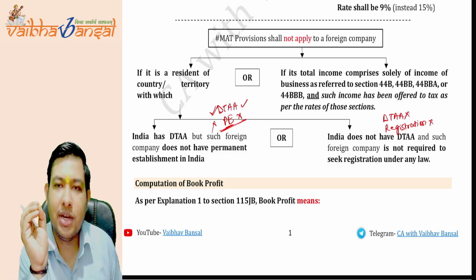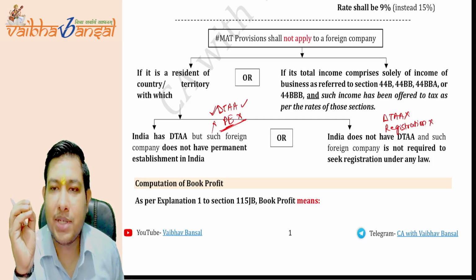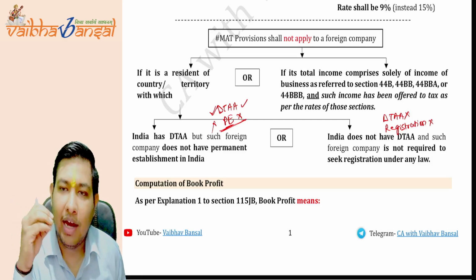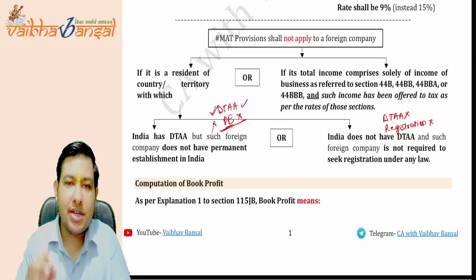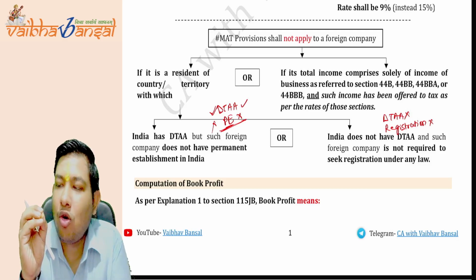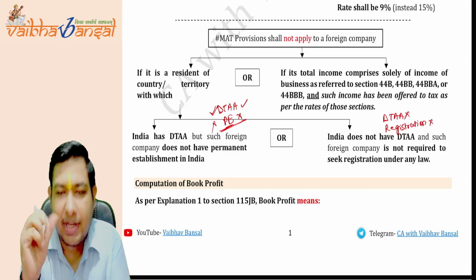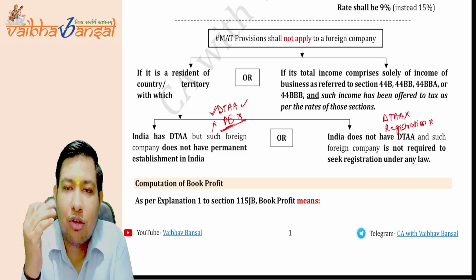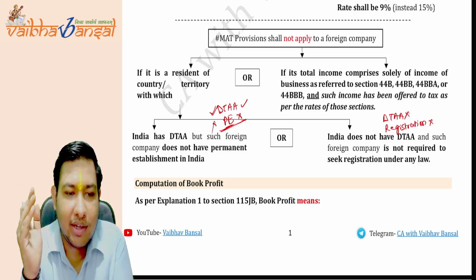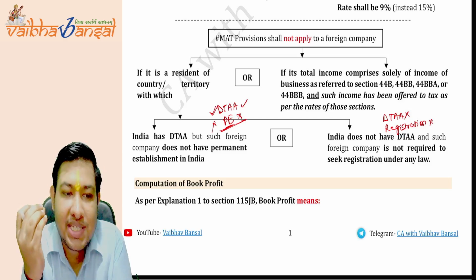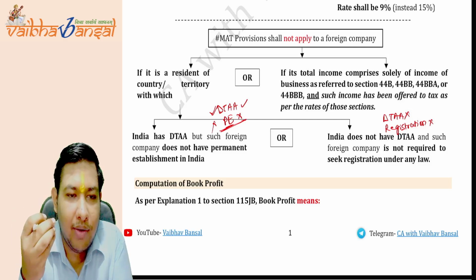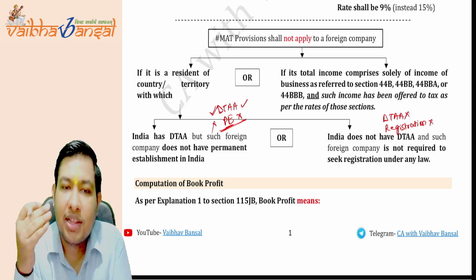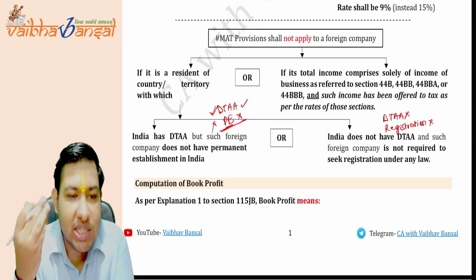In this provision, the provision is given for foreign companies in the shipping business. The companies which are running shipping business in India need to pay the tax on a presumptive basis. In India, if you remember, there is section 44AD, 44ADA, which allows the business and the profession to pay the tax on the income on a presumptive basis. In India we know the 8% or the 6%, and for professionals it is 50%. That is a deemed income, the deemed presumptive income.